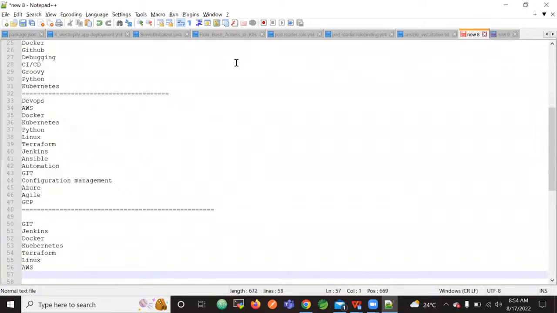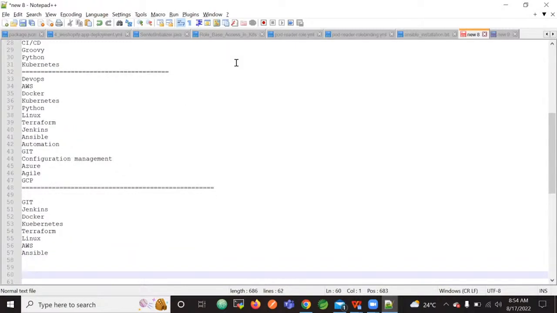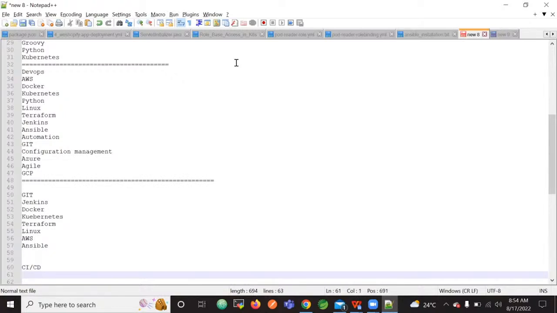These are the tools. Ansible. And concepts-wise, they are expecting CI/CD and then DevOps.